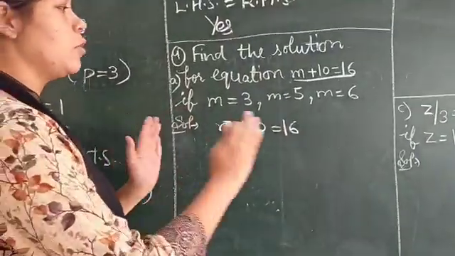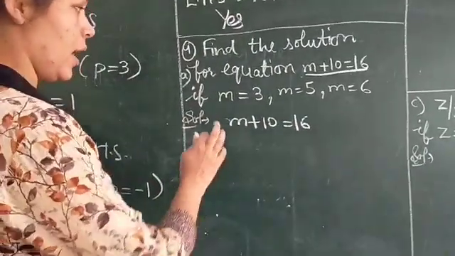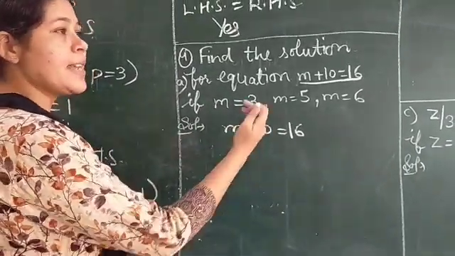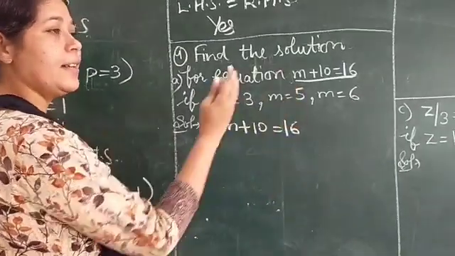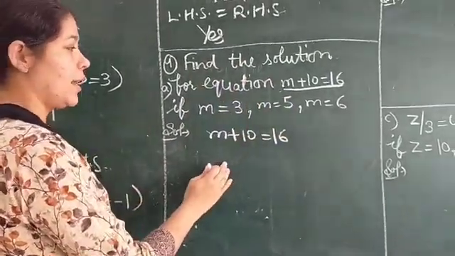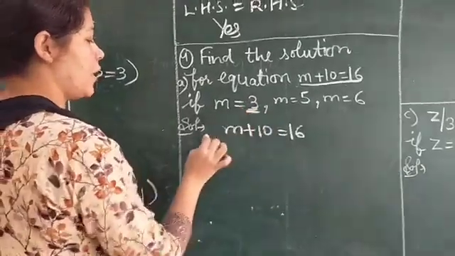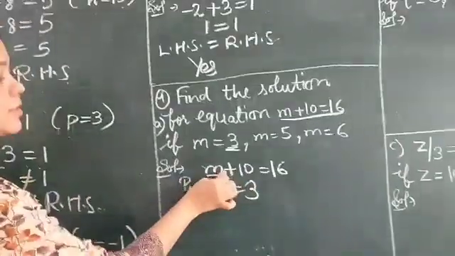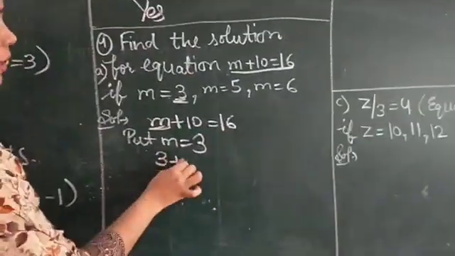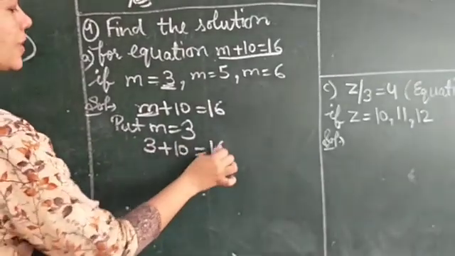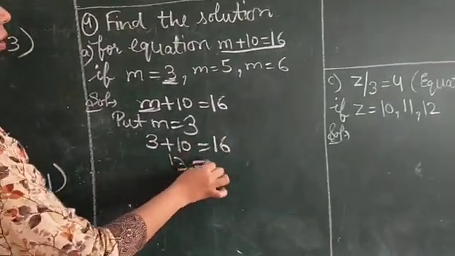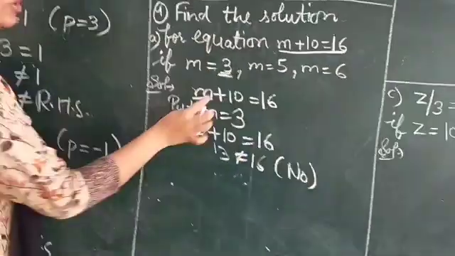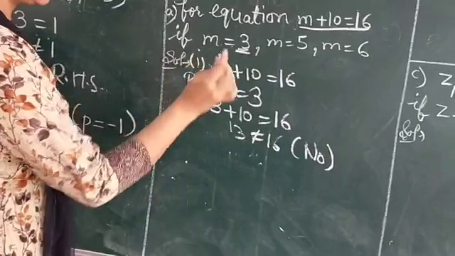So when different solutions are given, different values are given, then you have to put every value in this equation. If left hand side is equal to right hand side, then that value will be the solution of that equation. First of all, we will put this value. We will write here, put m is equal to 3. So now instead of m, you will put 3 plus 10 is equal to 16. 13 is not equal to 16. So this is not the solution of this. Okay? This is the first part.